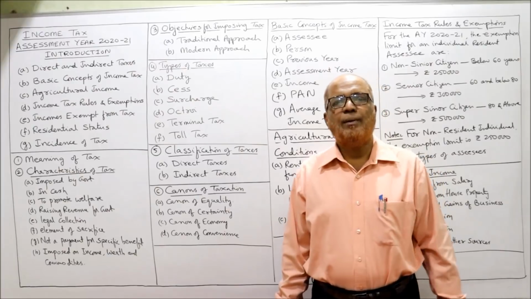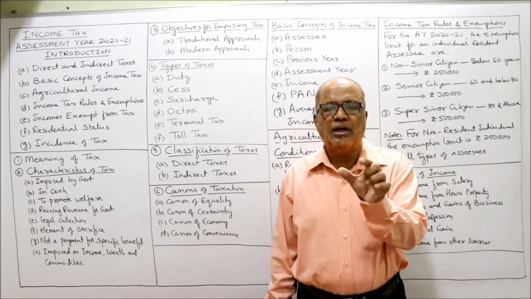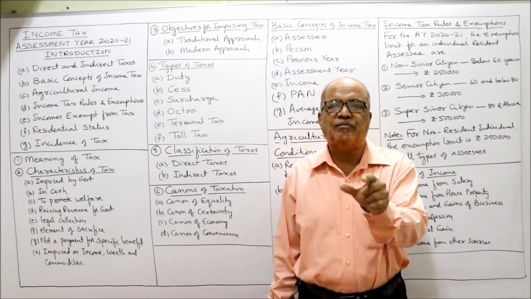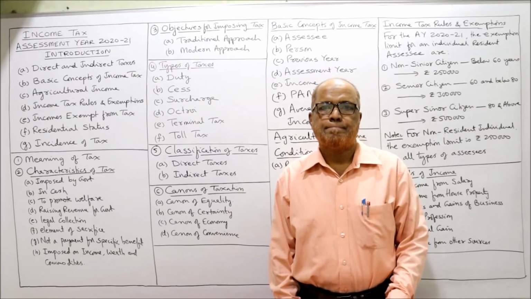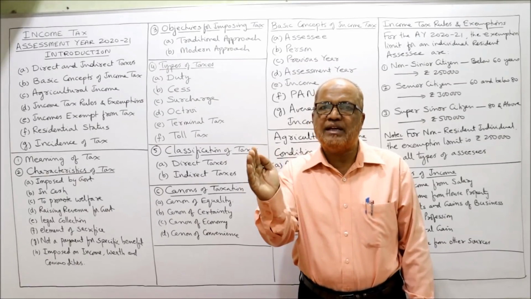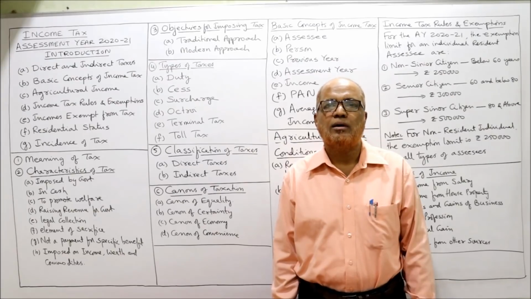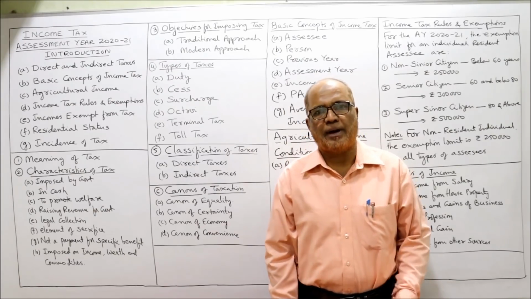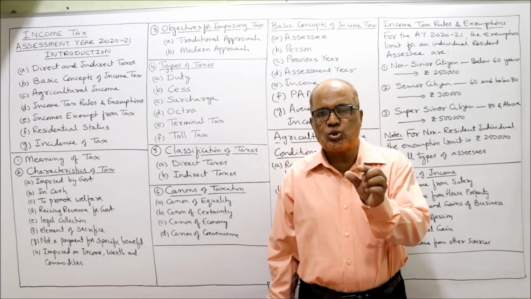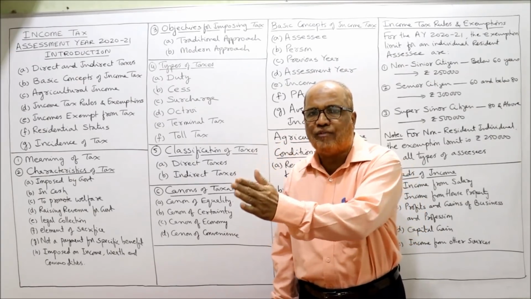For example, if an individual's total income during a particular year is 50 lakh or more. So if the total income of an individual exceeds 50 lakh up to 1 crore, 10% surcharge will be applied.